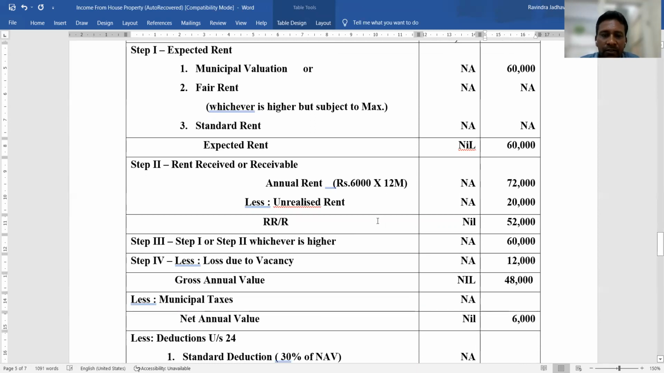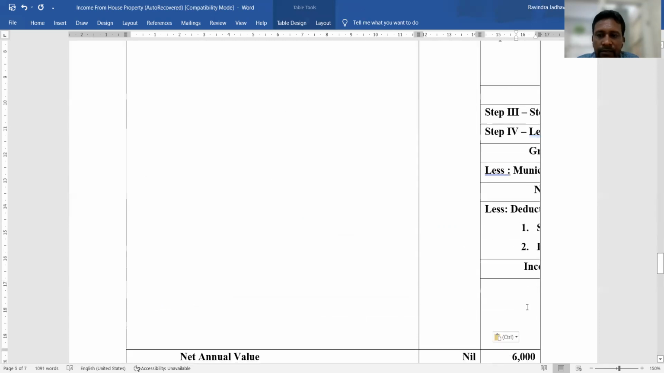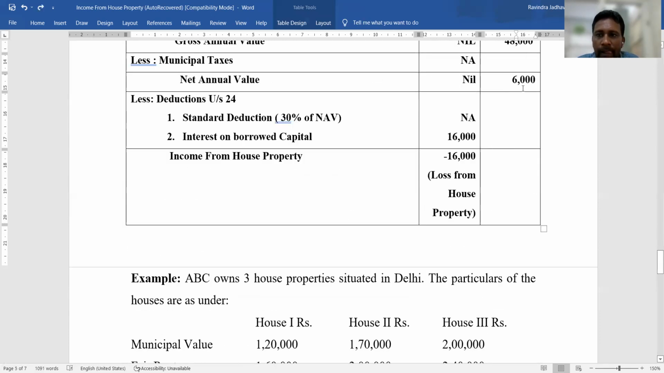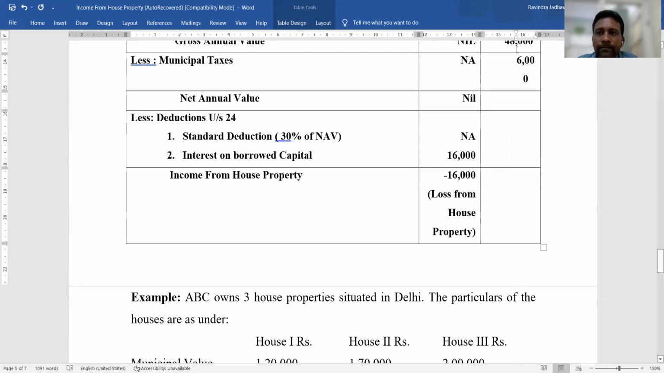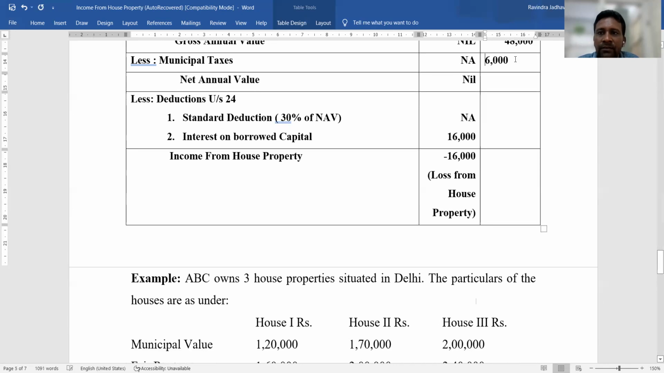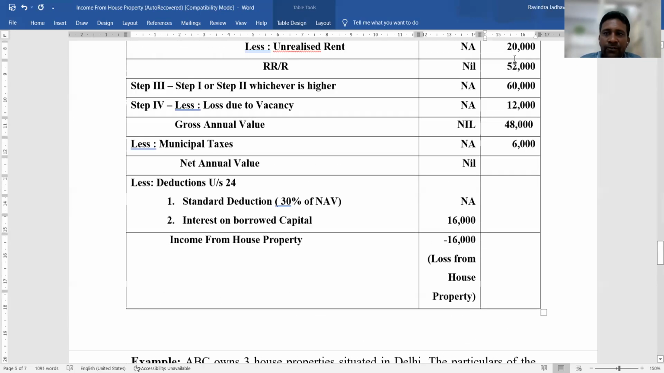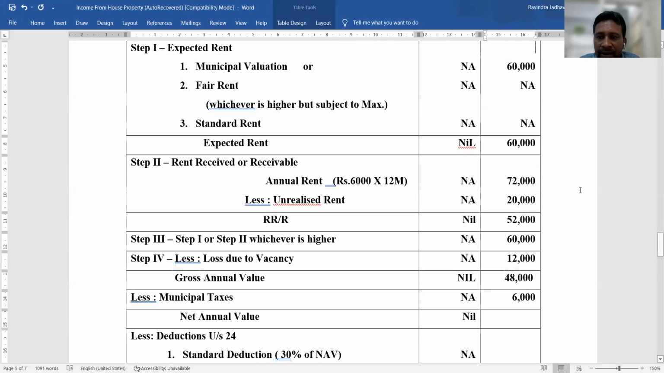6,000 is given. Okay, so 48,000 minus 6,000, that is 42,000. Sorry, extremely sorry, 42,000 is the net annual value.